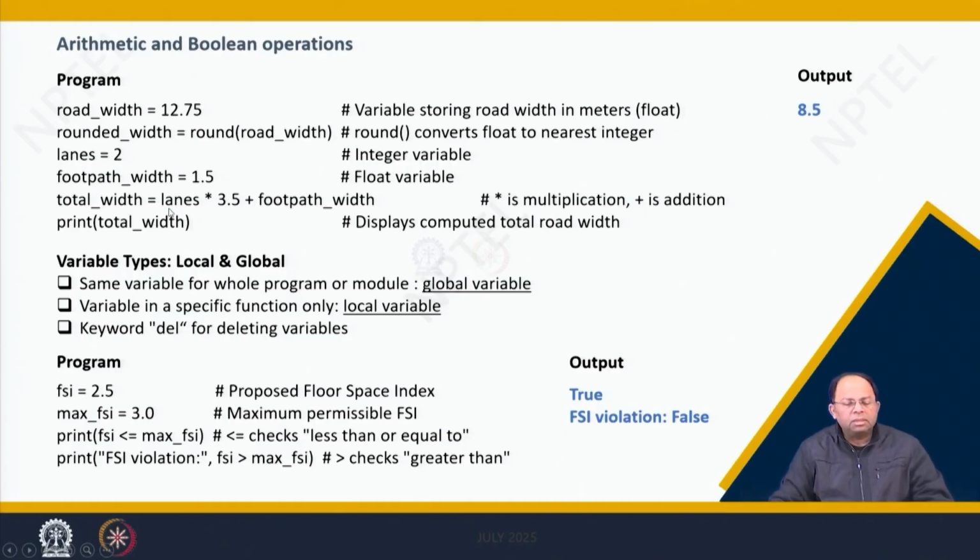And then total width, we are doing the first arithmetic operation, is equal to length multiplied by 3.5. So length is whatever is stored within length, that is 2, will be multiplied by 3.5 plus footpath width, which is 1.5, and that total summation is stored in the variable total width, right? And this is the first arithmetic operation that you are doing, and then we can print total width, which will print the actual result. And when you do that, you will get an output of 8.5.